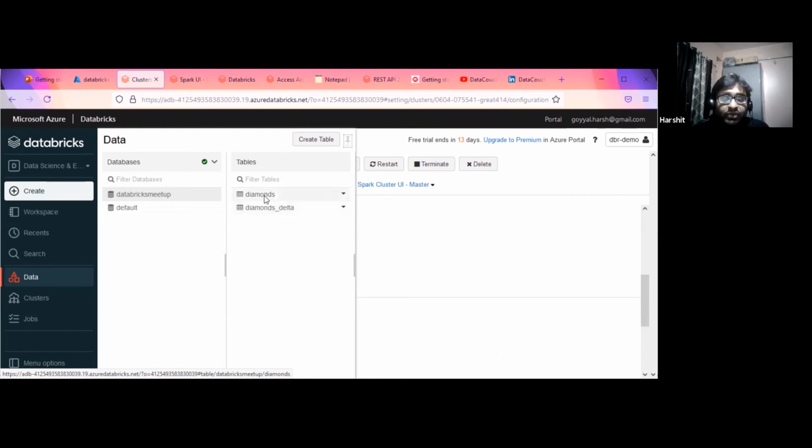So wherever the data is saved for the diamond table, I have to change my data level access on ADLS Gen 2 using RBAC. If I change my RBAC so that Harshit should not have any access, I only need to remove the access from ADLS Gen 2. I can see this table and the metadata, but I can't query the data.